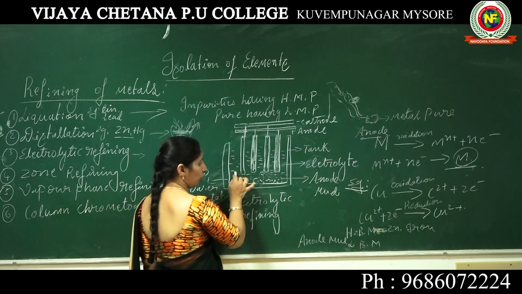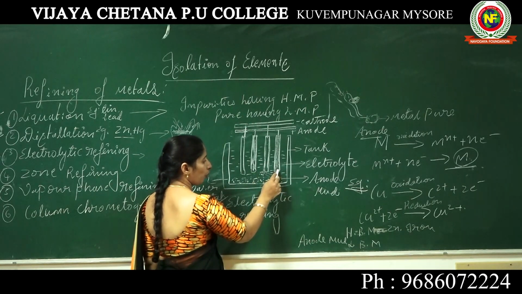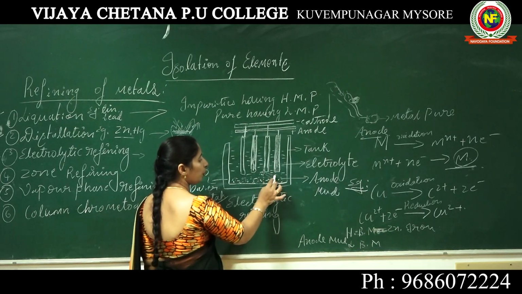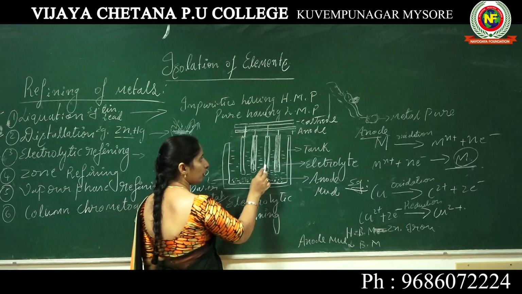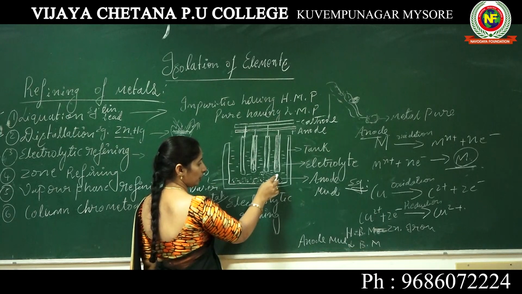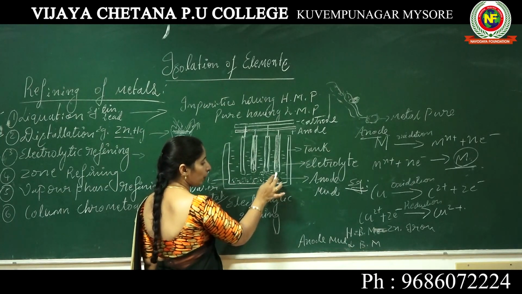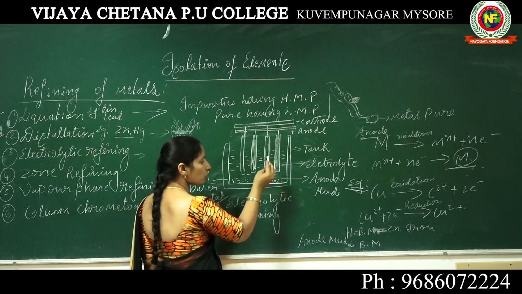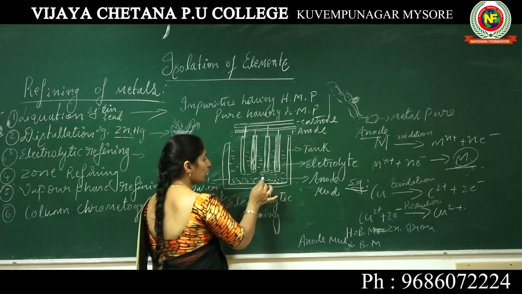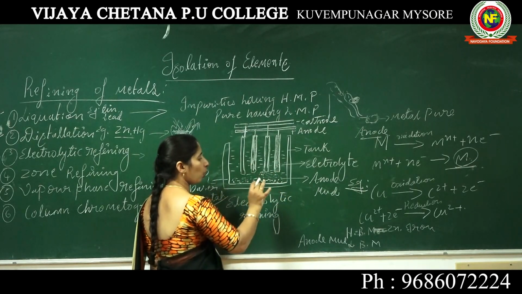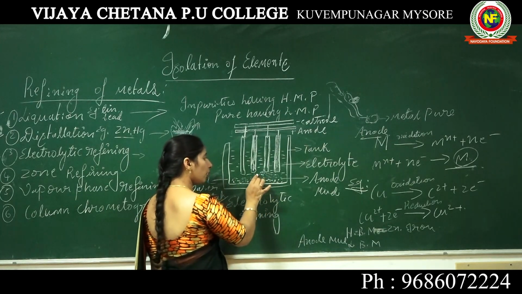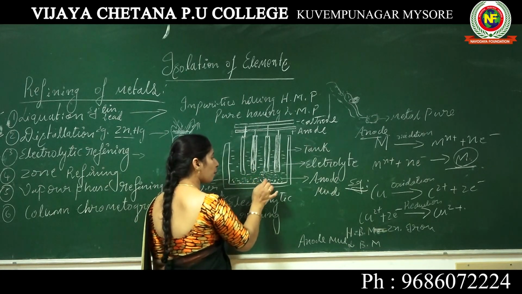When the electrolysis is carried out, the impure copper present at the anode dissolves in the solution, and the pure copper gets deposited at the cathode. The impurities having higher base metals, for example zinc, iron, etc., are soluble. The metals having lower base metals are not soluble in the solution, they will settle down at the bottom of this tank.